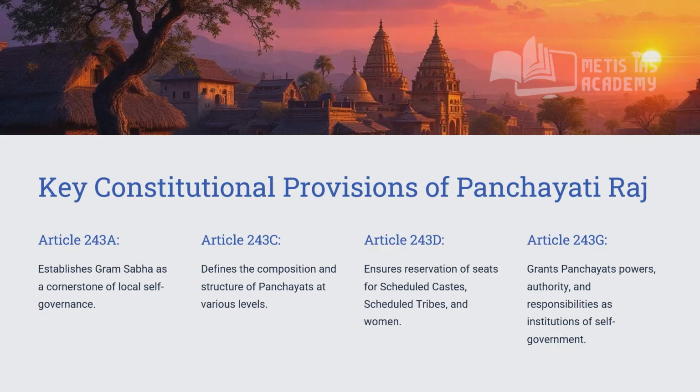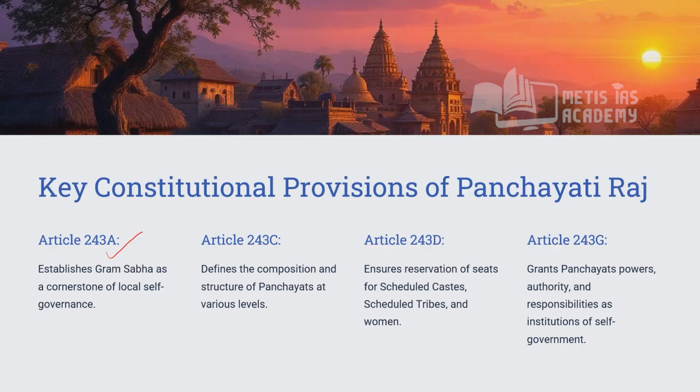We have discussed Article 243A, which is for the establishment of the Gram Sabha. Then 243C, which is regarding composition, and just now we have seen the composition and the structure.